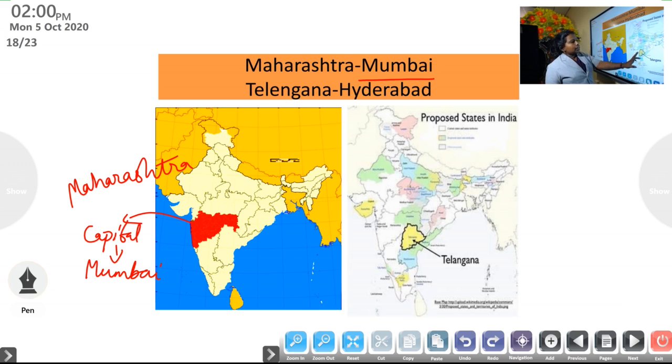Now here Telangana is there. It's also one of the states in India. The capital of Telangana is Hyderabad. Hyderabad is the capital of Telangana. So you should study the capitals of all these states which I have taught you now.